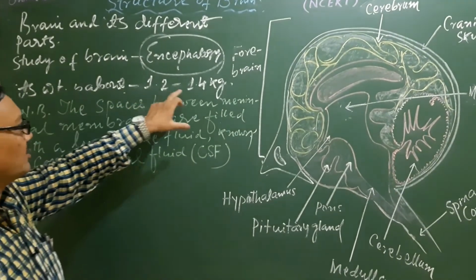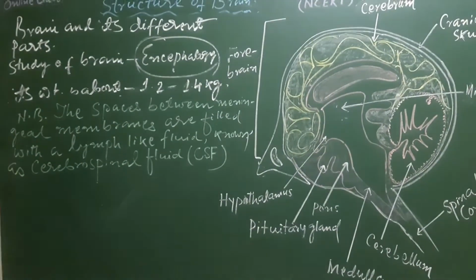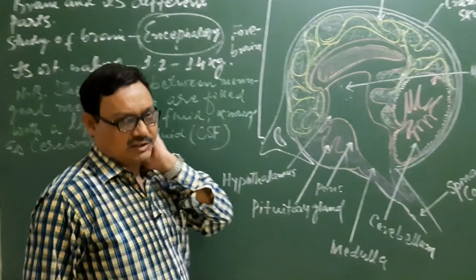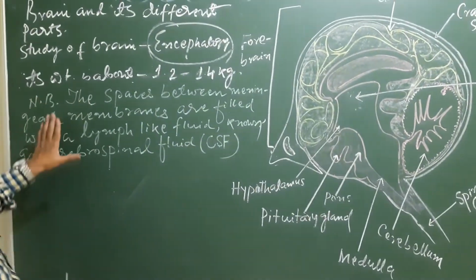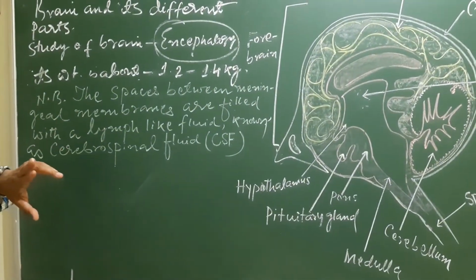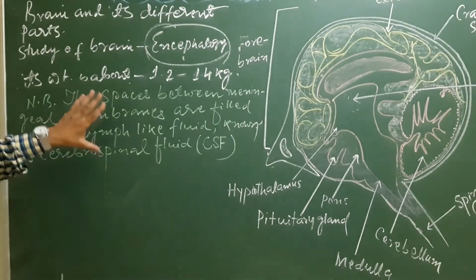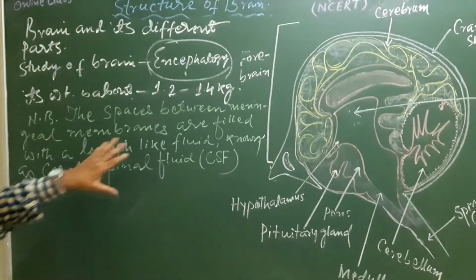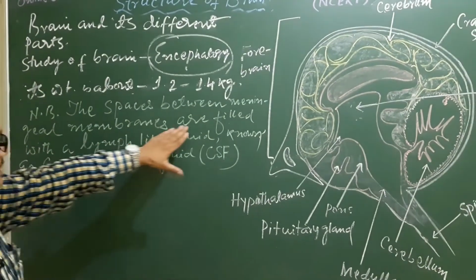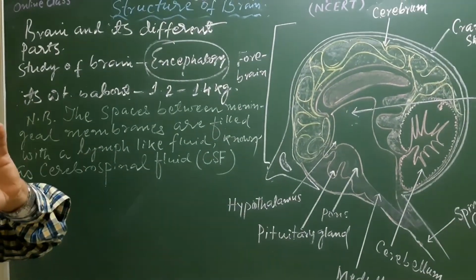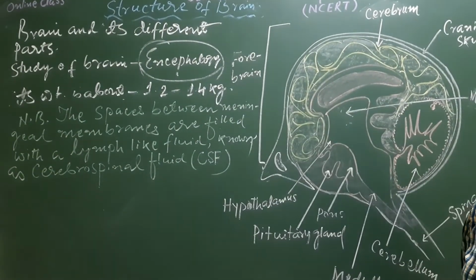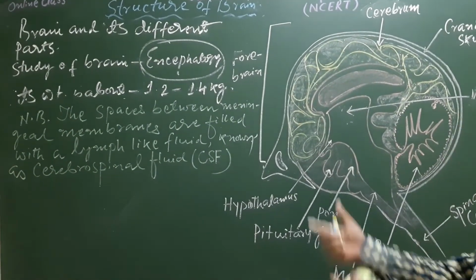Its weight is about 1.2 to 1.4 kg, that means 1200 grams to 1400 grams. And the cerebrospinal fluid, which I have told you fills the spaces between the meningeal membranes, is a lymph-like fluid. What is its function?